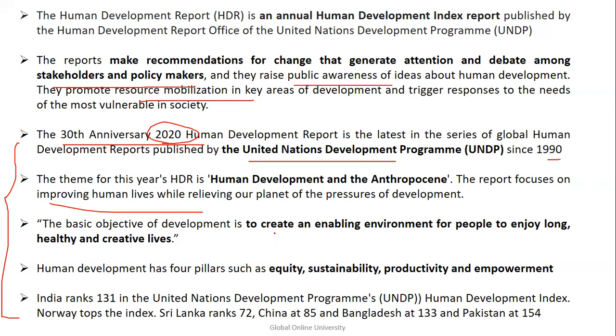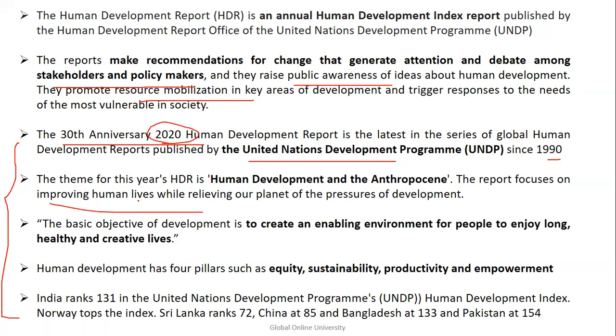What is the basic objective? It helps to enable the environment for people to enjoy their life, to be healthy, and to create the life they want. So it is basically taking care of the environment, but at the same time ensuring that the environment is for the development of people. So there has to be cooperation from both ends. Therefore, there are four pillars of human development, and those pillars are equity, sustainability, productivity, and empowerment.